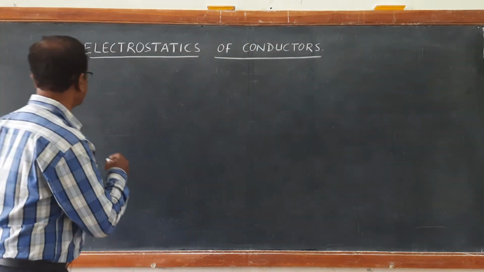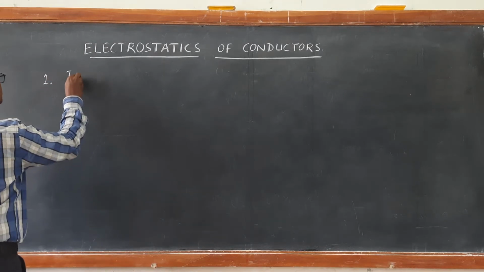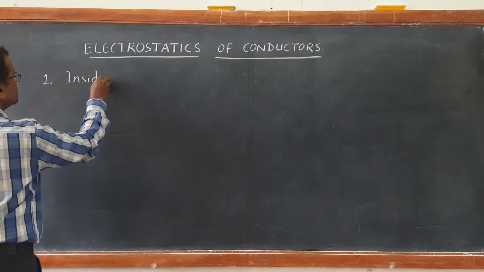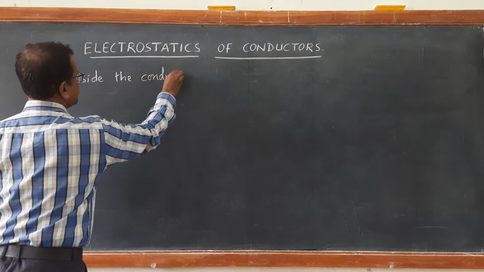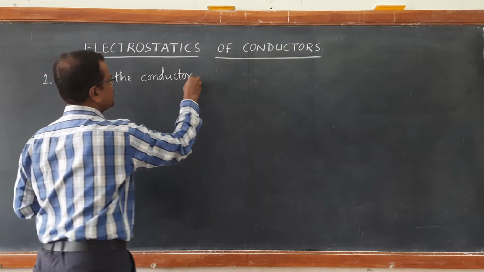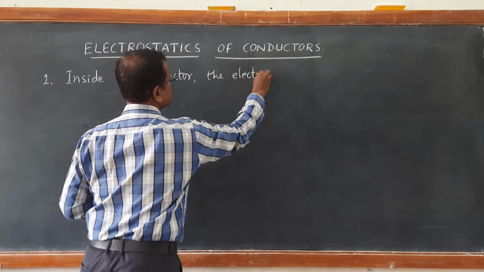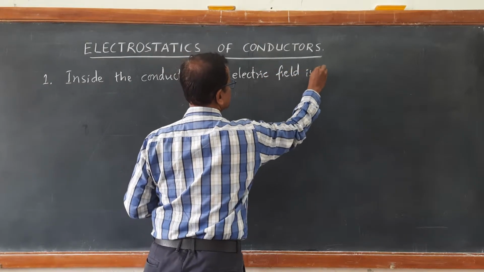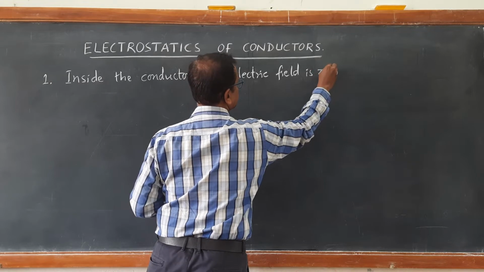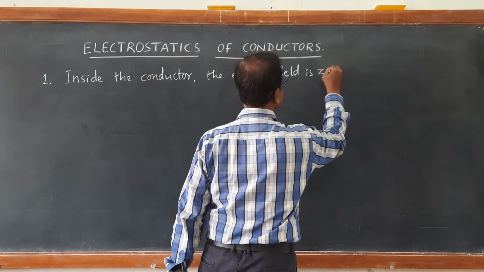So, the first point to be remembered here: inside the conductor, the electric field is 0. Inside the conductor, the electric field is 0 in static situation.